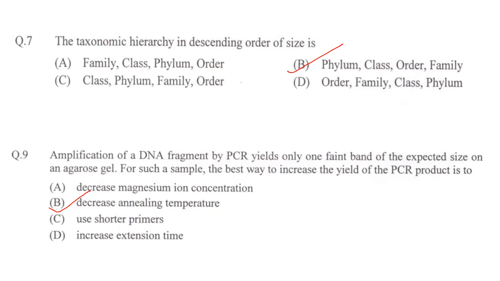Next one. The taxonomic hierarchy in descending order of sizes. Option A, family, class, phylum, order, B, phylum, class, order, family, C, class, phylum, family, order, and D, order, family, class, phylum. Answer is option B, phylum, class, order, family.